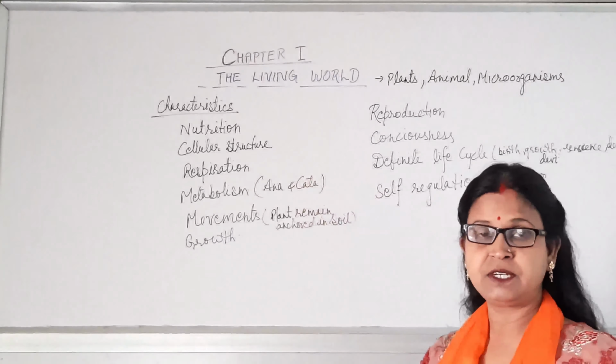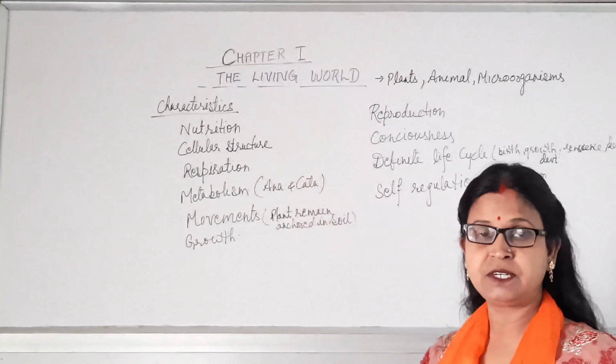The living world mainly consists of different types of plants, animals, microorganisms, etc. And the living world interacts with the non-living world, that is, as you are already aware, the soil, water, temperature, light, topography, etc. So their interaction is going on between the living world as well as the non-living world.